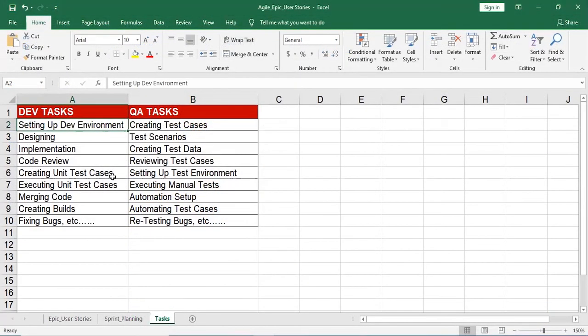As a developer, we can add the following subtasks to a user story: setting up the development environment, designing, implementation, code review, creating and executing unit test cases, merging code, creating builds, fixing bugs, etc. As a QA, we can add the following subtasks to a user story: creating test cases, test scenarios, creating test data, reviewing test cases, setting up the test environment, automating test cases, etc.